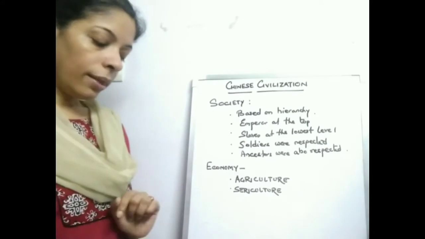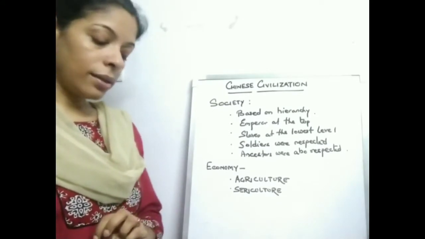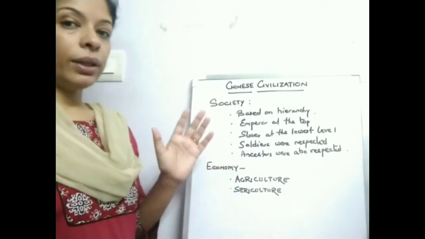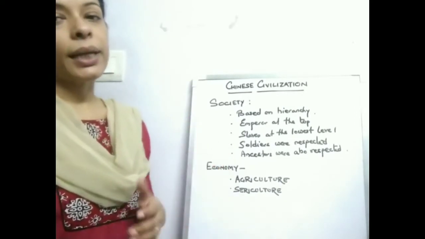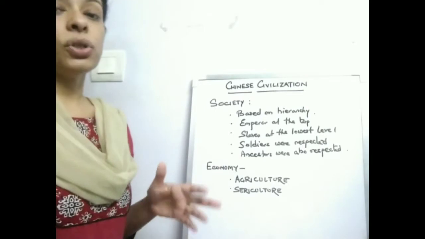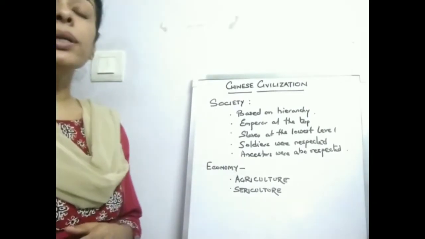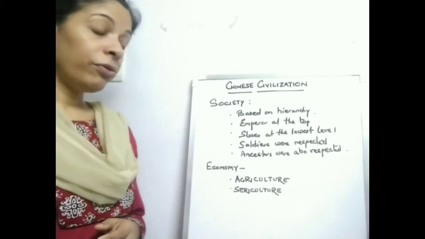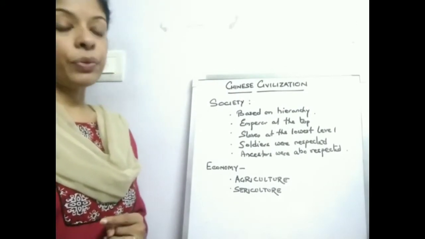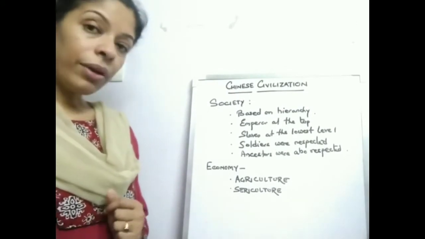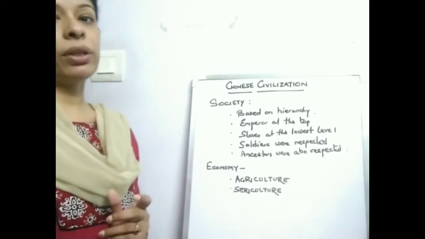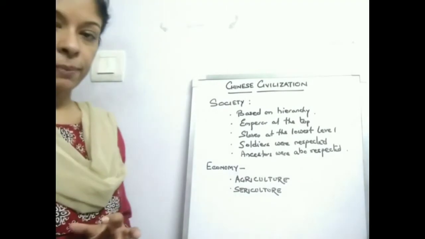Below him were the nobles, merchants, artisans, and farmers. They followed the emperor, meaning they were next in rank. The slaves, like in all other civilizations, in China also were at the lowest level of the social hierarchy. But we find that the soldiers were respected by the people. They were feared and at the same time respected by the people. So they enjoyed a very special position in the society.